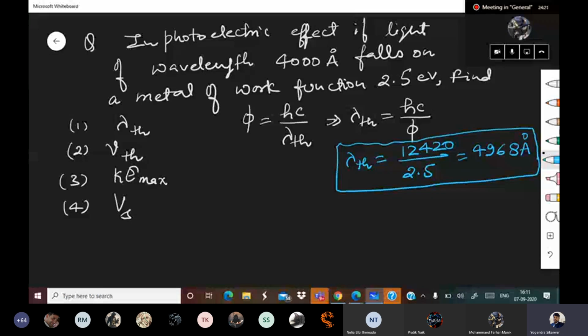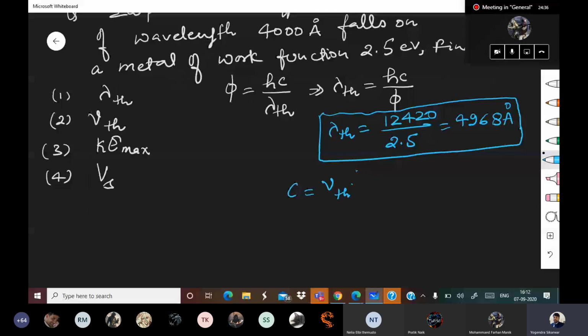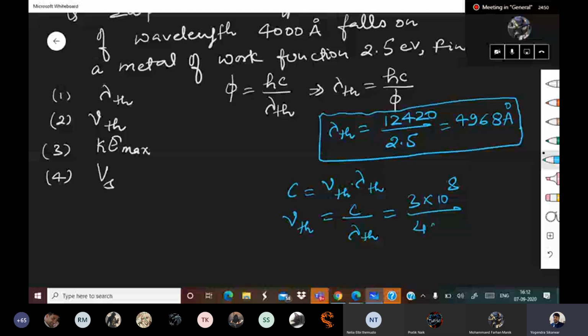Now we need to find nu th. We know c is equal to nu th into lambda th, so nu th is equal to c upon lambda th. c is equal to 3 into 10 to the power 8, upon 4968 into 10 to the power minus 10.